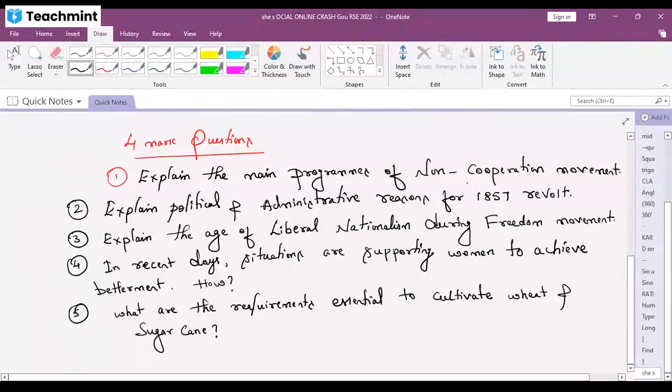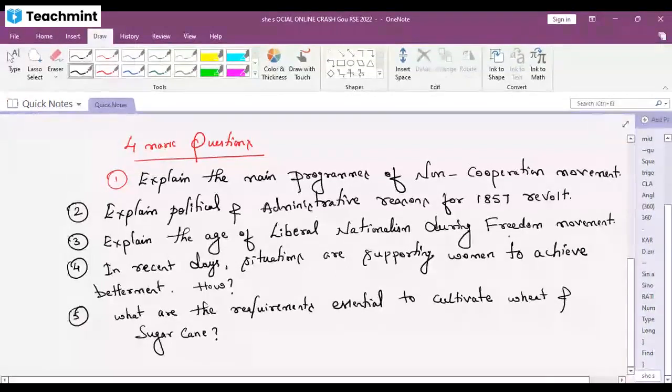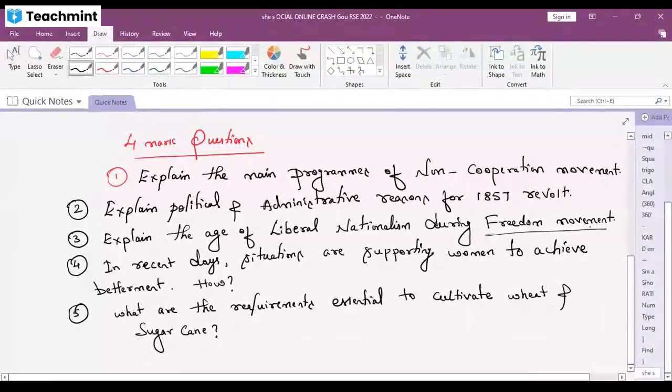Okay. Next question. Explain political and administrative reasons for the 1857 revolt. First war of Indian independence. Very good. Next, third question. Explain the age of liberal nationalism during freedom movement. It is freedom movement only, correct?